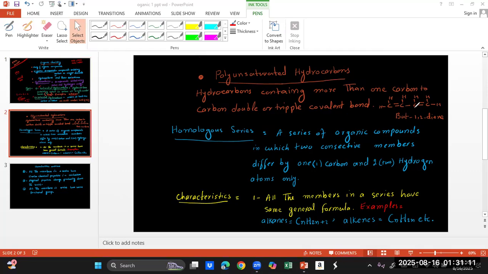For example, this is a member of hydrocarbons containing four carbon atoms. The four carbon member of hydrocarbons is known as butane, but this is an alkene because it is unsaturated.